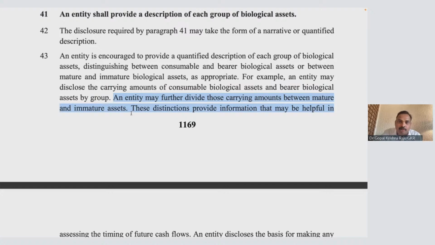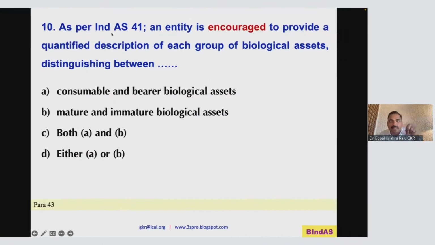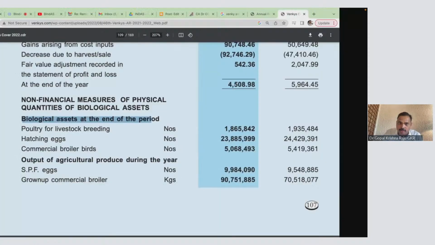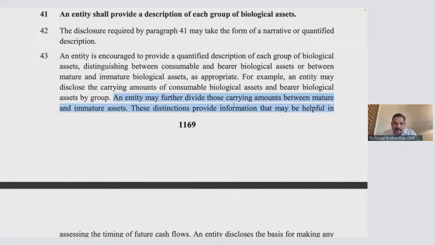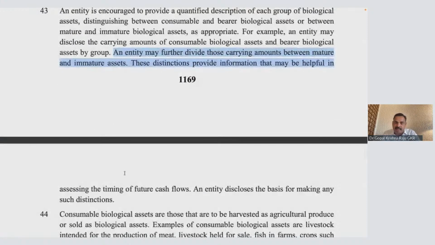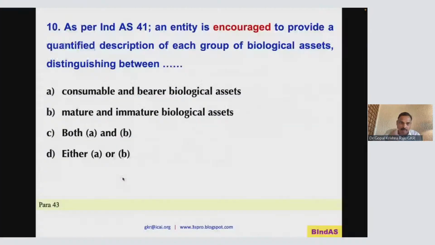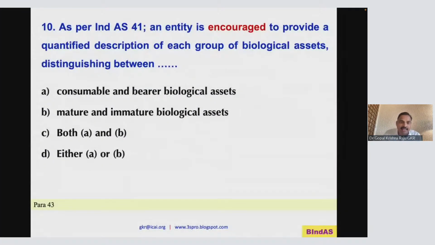Okay. Now come to this question. As per Ind AS 41, entities are encouraged to provide a quantitative description of each group of biological assets, distinguishing between consumable and bearer, mature and immature. Both A and B, you have to give. Actually, under consumable, mature and immature will come. Once you say an entity may further divide between mature and immature assets, this distinction will help you understand the timing of when it will be sold. So which is the right answer? Either A or B. Okay, both A and B.